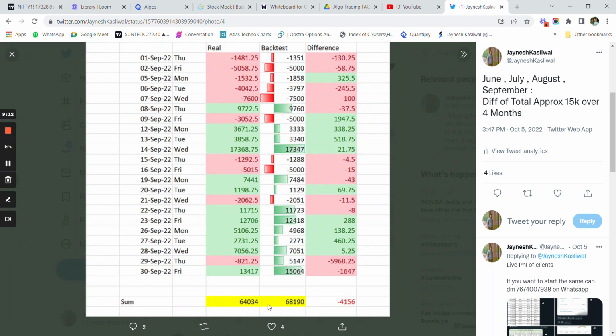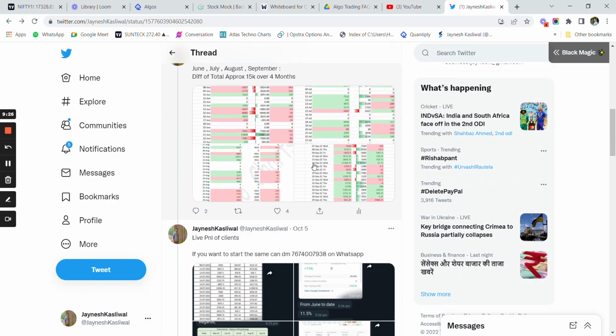In September, the real profit was around 64,000 rupees. This is all pre taxes, and the backtest profit was at around 68,000 rupees. Right. So this is on 7.5 lakh to 8 lakh rupees of capital.